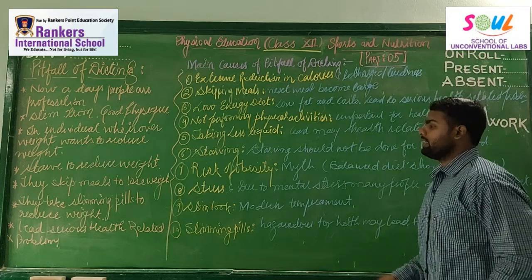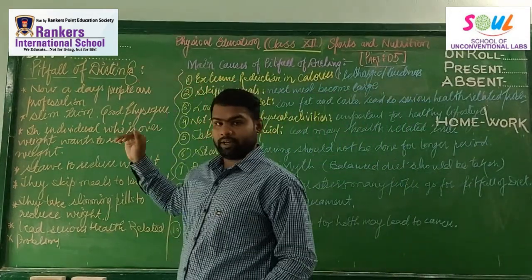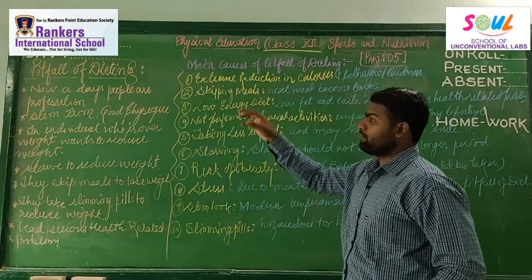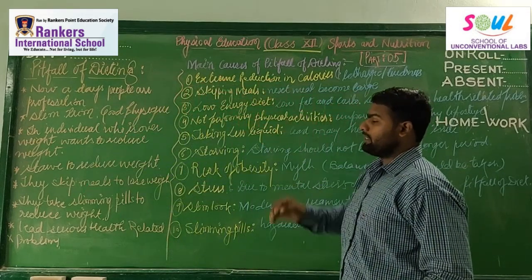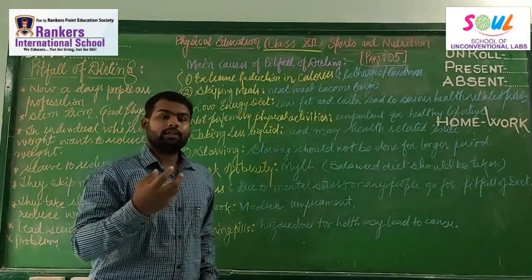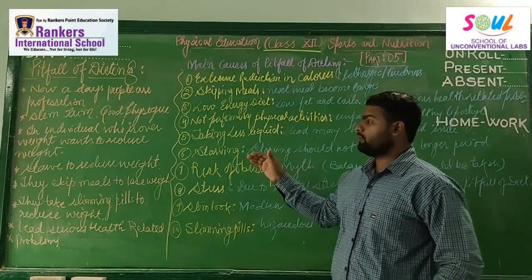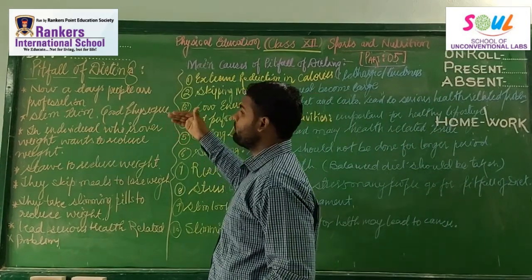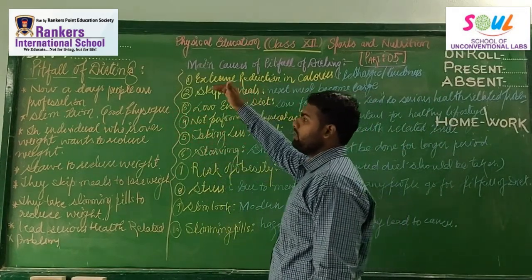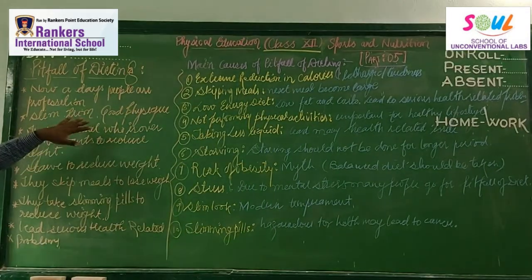So now let us recapitulate what we had started. We had started with the pitfall of dieting. Now, when an individual reduces the amount of calorie intake just because he or she wants to become slim and trim. See, professionalism is there in society, so each and everyone wants a good physique, a trim and slim body.